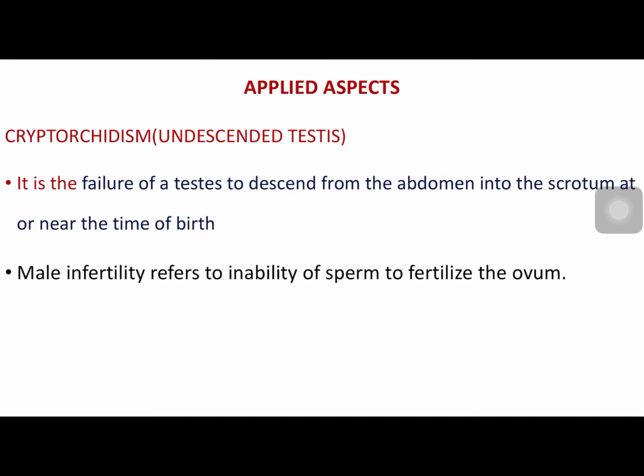Sperms have got two components, head and a tail. The other function subserved by gonads other than spermatogenesis is production of endocrine hormones. The most important hormone produced from testes is testosterone, which helps in development of gonads not only in fetal life but also at the time of puberty, and during adult life it helps in maintaining spermatogenesis, basal metabolic rate, and erythropoiesis.